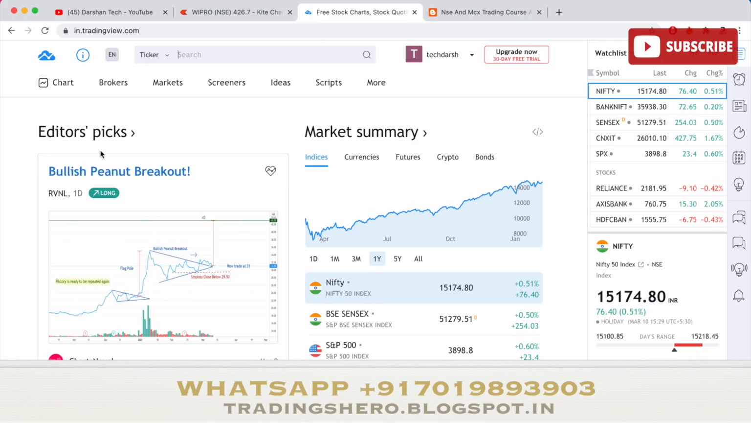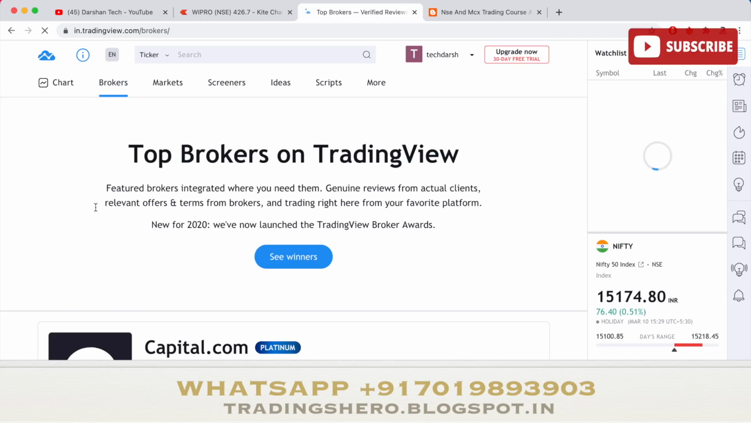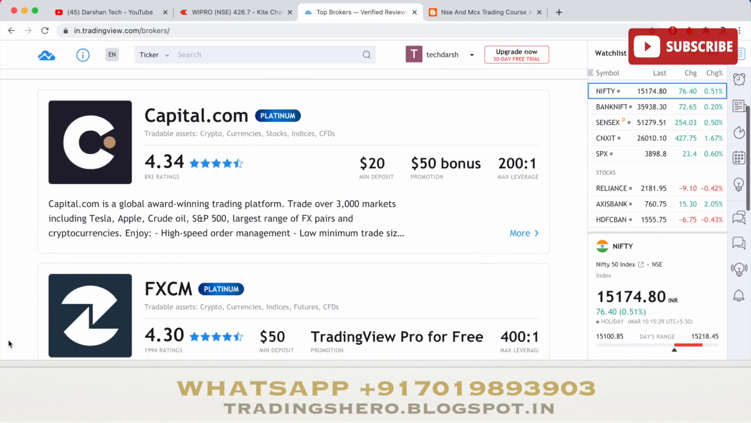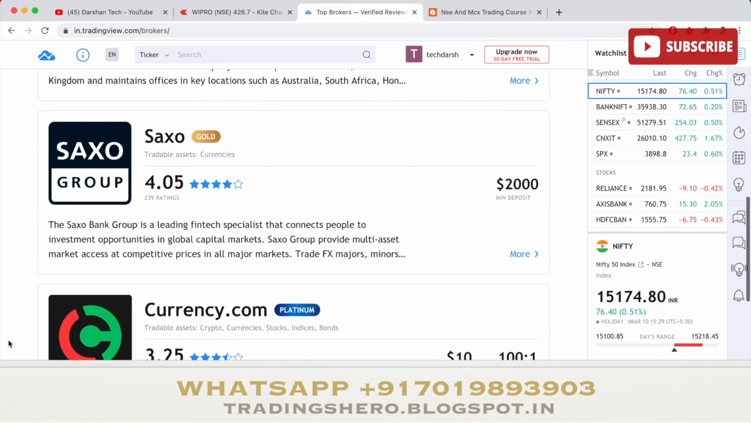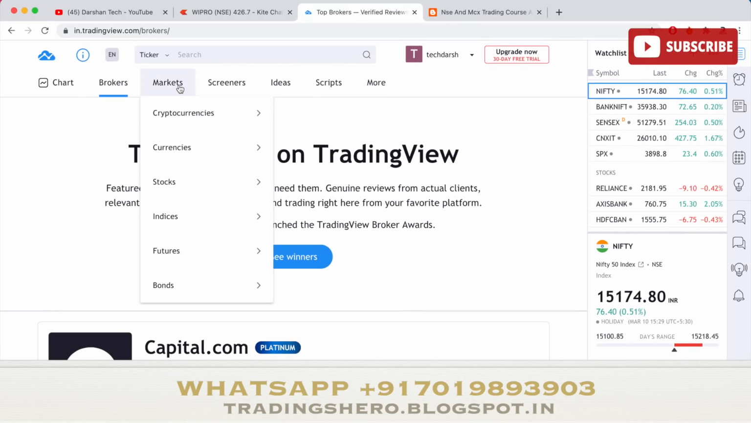Firstly, if you come to the brokers, you get top brokers or broker awards. This is not for our NSE, MCX or BSE. This is for forex trading and all the foreign things here. So let's skip this part. Now let's come to the markets.